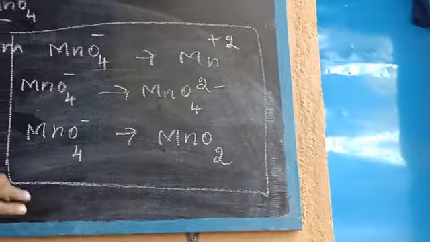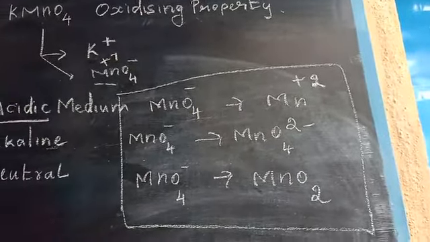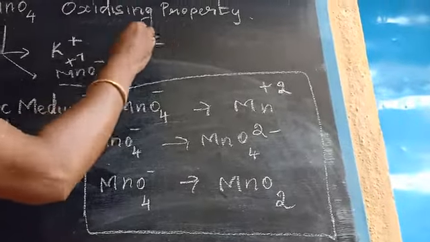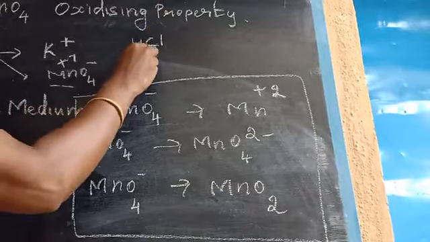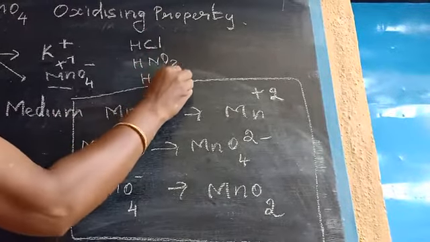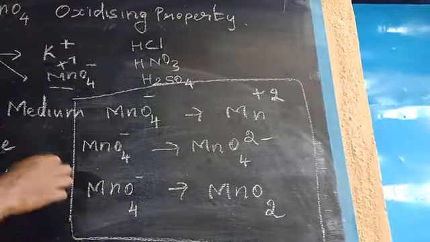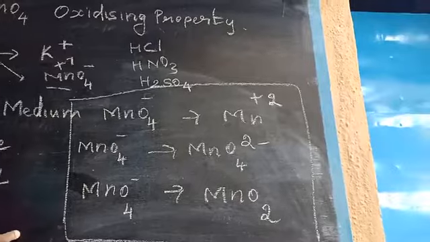Okay children. In acidic medium, acid means, especially the ones we mostly use, hydrochloric acid, nitric acid and sulfuric acid. Among these three, which one is suitable to react with KMnO4?